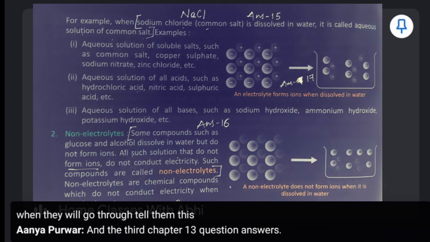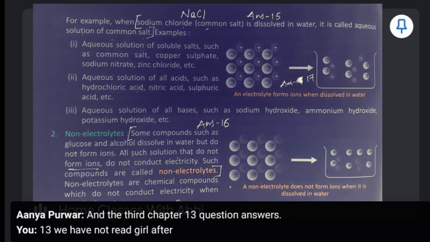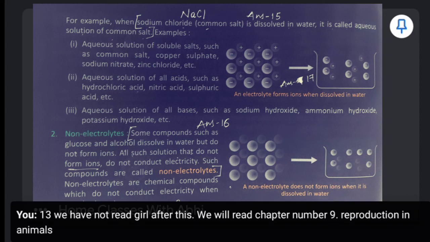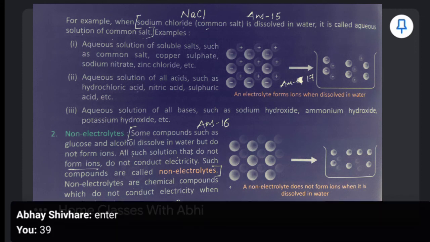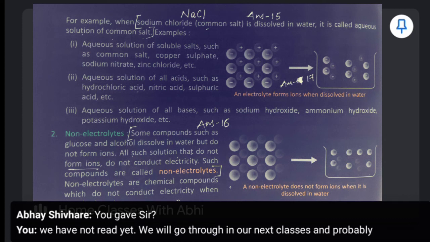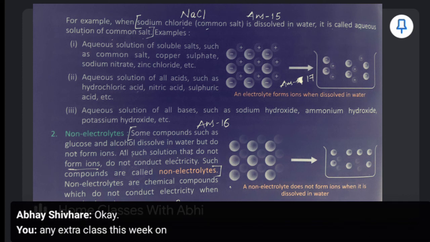We have not read 13 yet, girl. After this, we will read chapter number 9, reproduction in animals. We have not read it yet, girl. We will go through it in our next classes, and probably if I have any extra class this week or next week, I will text you just one day before or the same day in the morning.